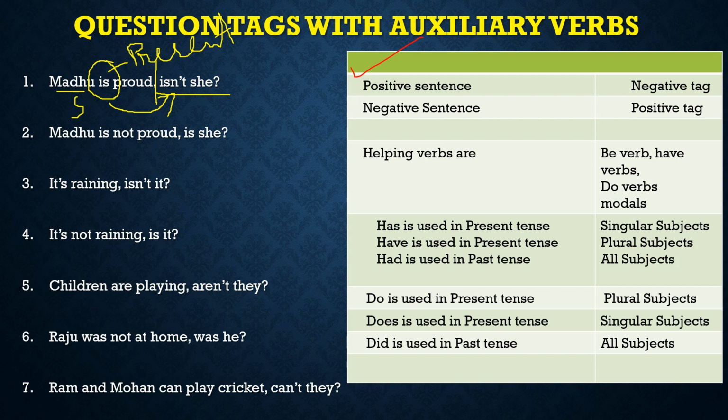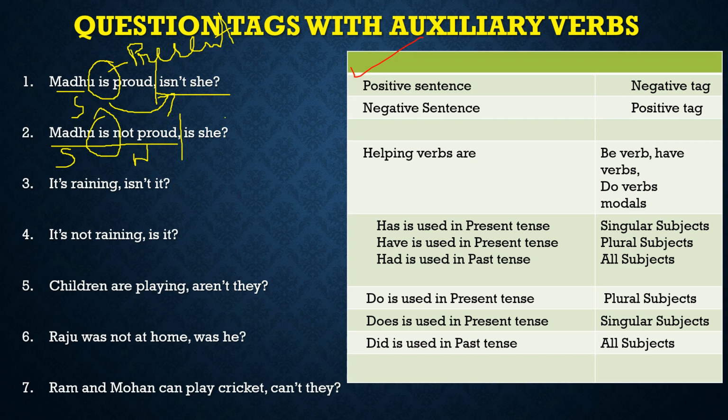Now if the same sentence is there, okay, let us see this one. Madhu is not proud. Who is the subject? Madhu. Do we have any be verb? Yes, we have a be verb, is. Okay, Madhu is not proud. Is the sentence positive or negative? Negative. So the sentence is negative. So my tag will be positive. I have used is she and then a question mark.